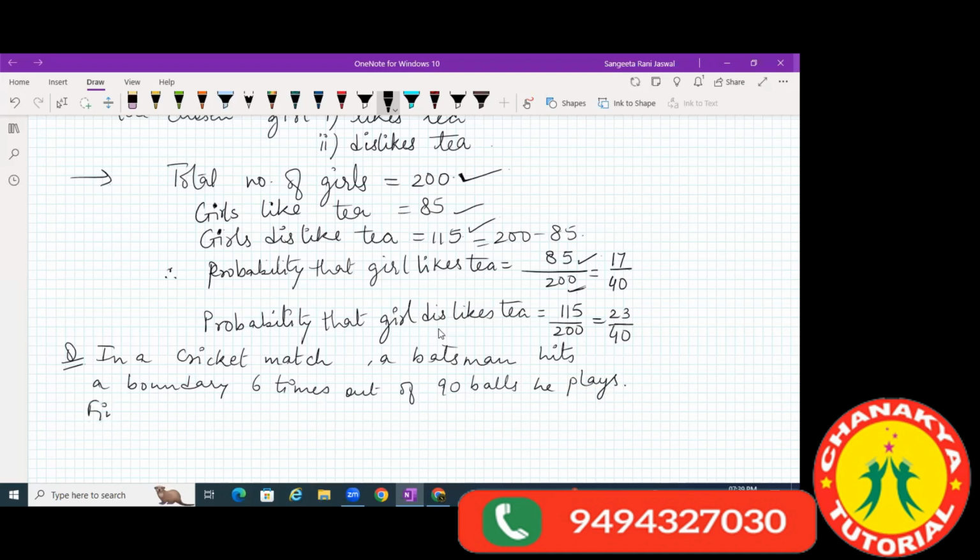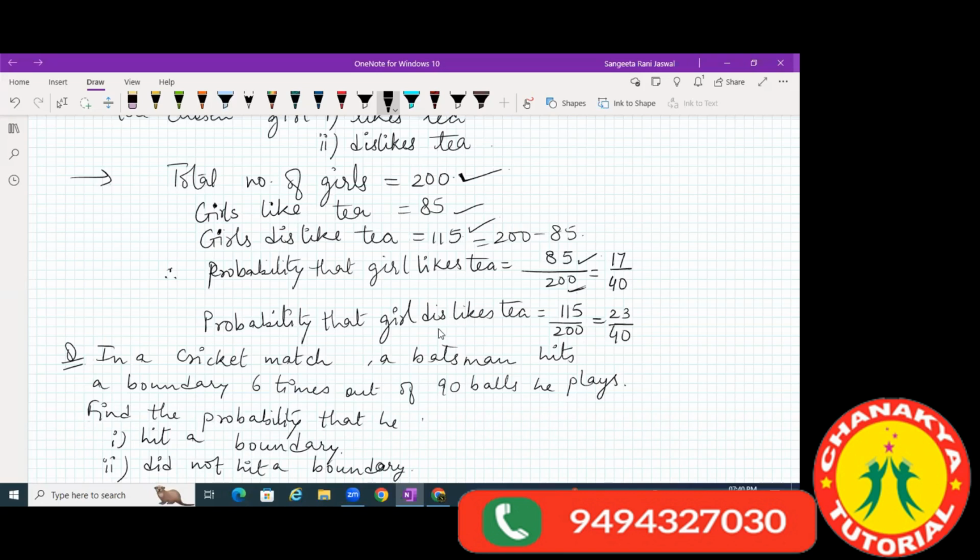Find the probability that he hits a boundary. And the second probability to be found is that he did not hit the boundary. So you have to find these two probabilities.